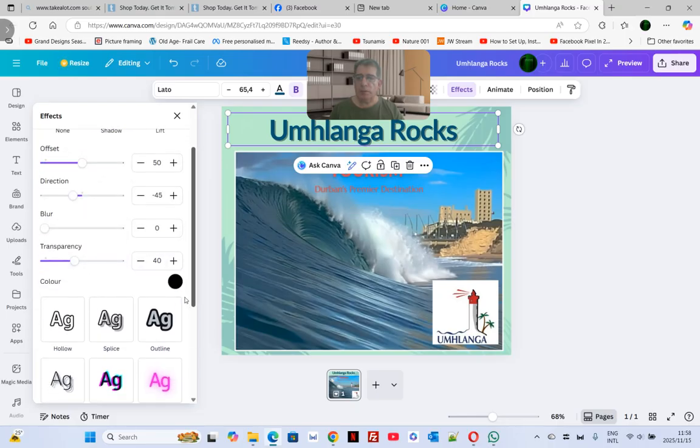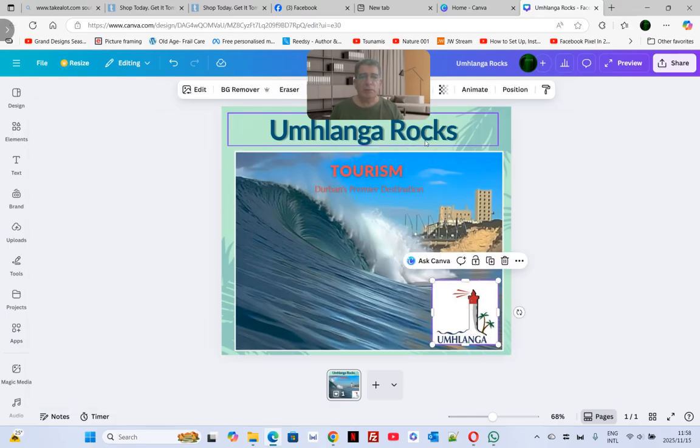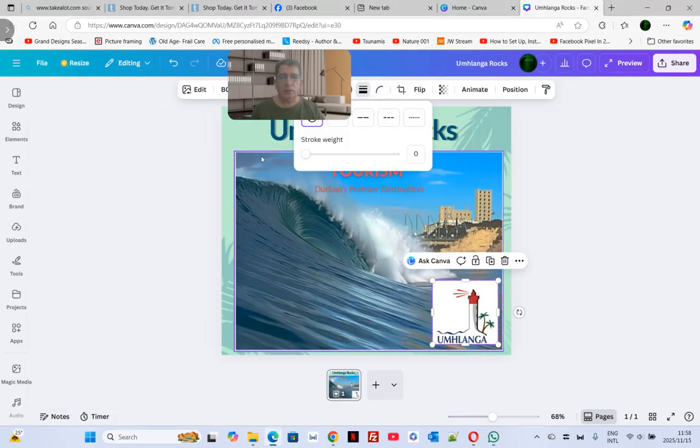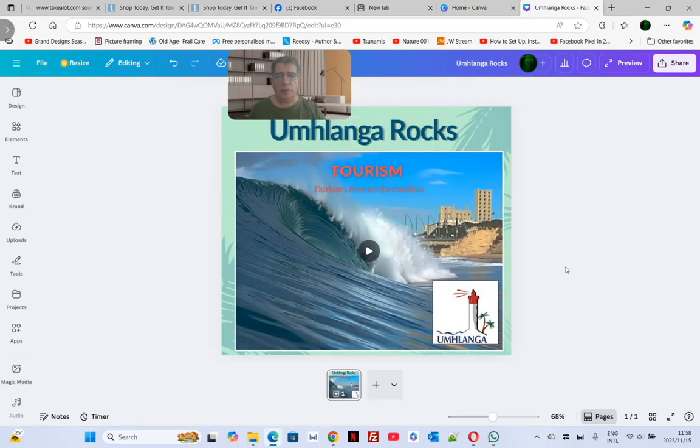And then let's have a look what else you can do up here. Offset. You see what I'm doing, the shadow here, direction. Let's make it like that. Blur, yeah, and then transparency. Yeah, that looks really cool. Okay, we're done. I think we're good to go. Maybe give this a bit of a border as well. So I'm a bit pedantic, but it's got to look good. Make it about 1. Enter. There we go. Just to border it off nicely and finish it off.